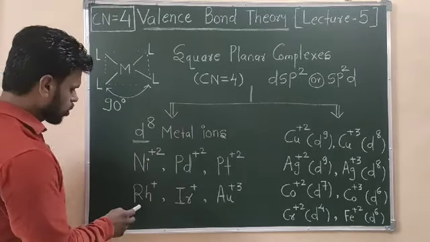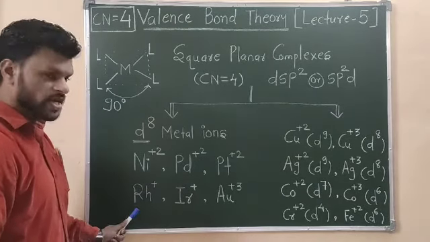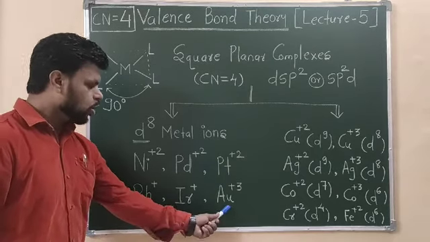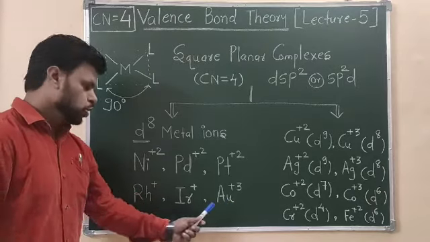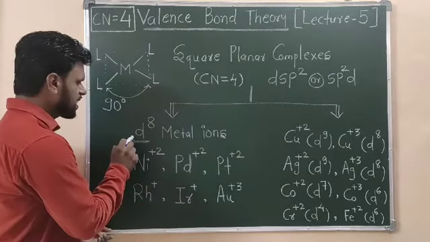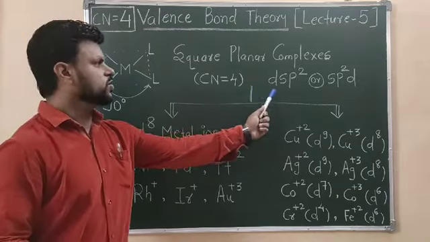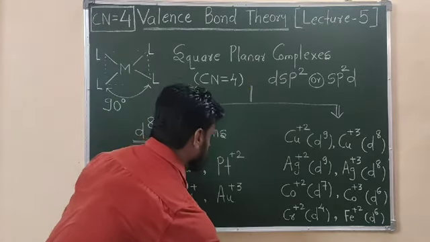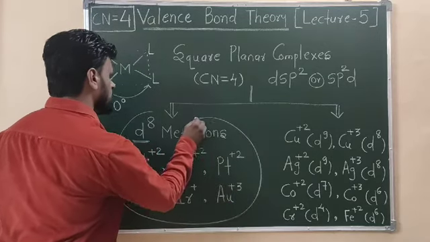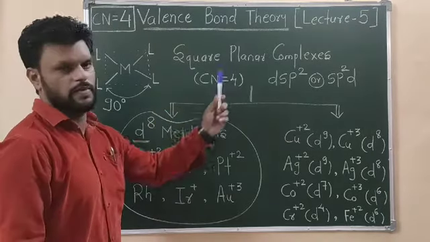Now moving towards rhodium plus 1, iridium plus 1 and gold plus 3. Rhodium plus 1 belongs to the 4d series, and iridium and gold belong to the 5d series. It has been observed that in many complexes with d8 electronic configuration, the geometry is square planar with dsp2 hybridization. So in overall discussion, these are the common metal ions you are going to find in various complexes having square planar geometry.